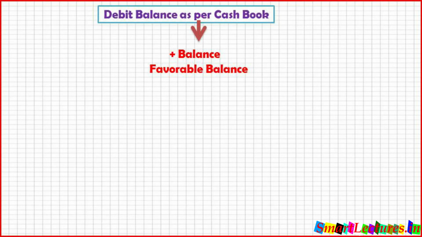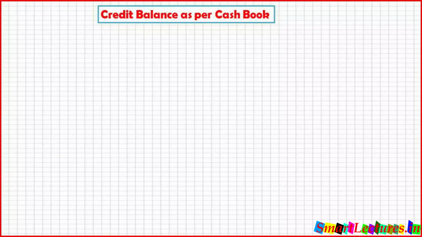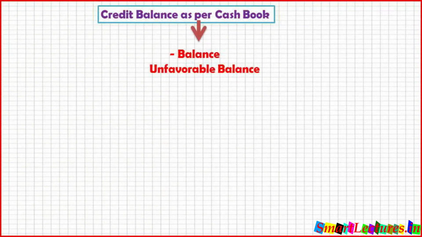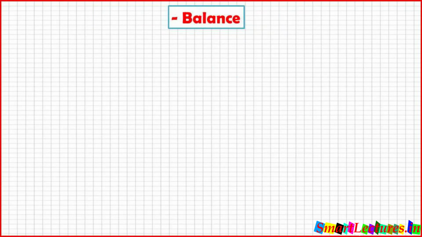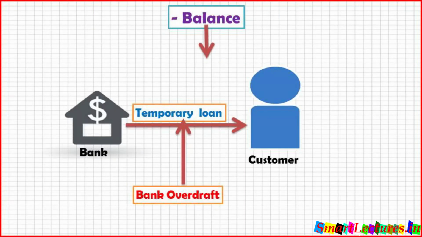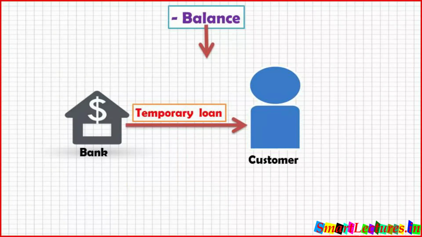But be careful, if there is credit balance as per cash book, that will be treated as unfavorable or negative balance. Negative balance means this is overdraft by the customer from the bank, means the bank has given a temporary loan to the customer. That is the meaning of overdraft.